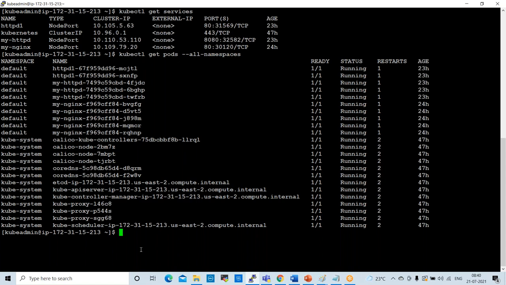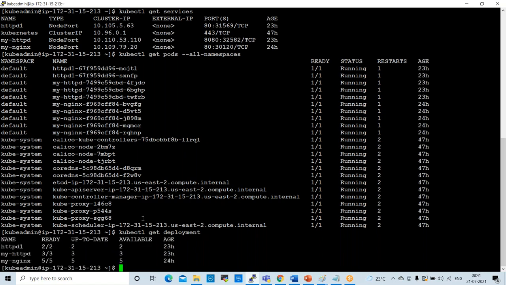Next one is, if you want to check all the deployments, the command here is kubectl get deployment. So to check the deployment, these are the deployments, okay.